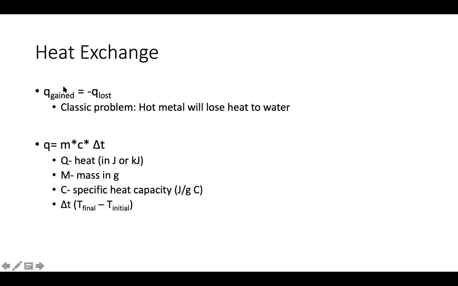Okay, and so besides the basic relationship of the heat gained and lost is equal in magnitude, opposite in direction, we have this important equation to actually quantify the amount of heat, right? So the amount of heat, Q, is equal to m, which is our mass in grams, times our specific heat capacity, times our change in temperature. Right? And again, remember the change in temperature, this delta means final temperature minus initial. It's always final minus initial.